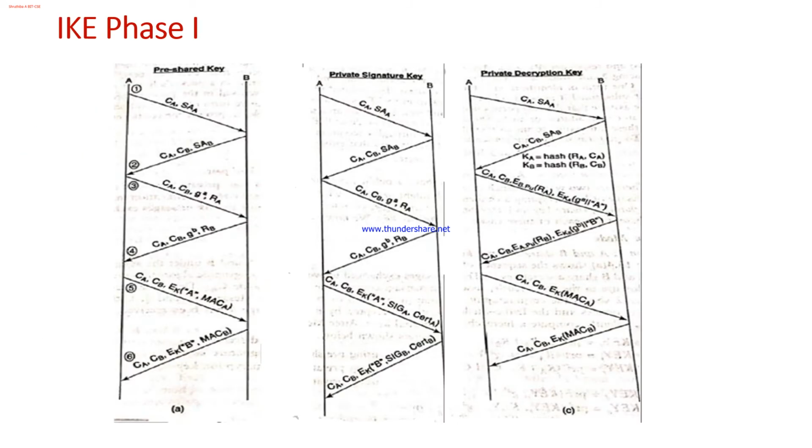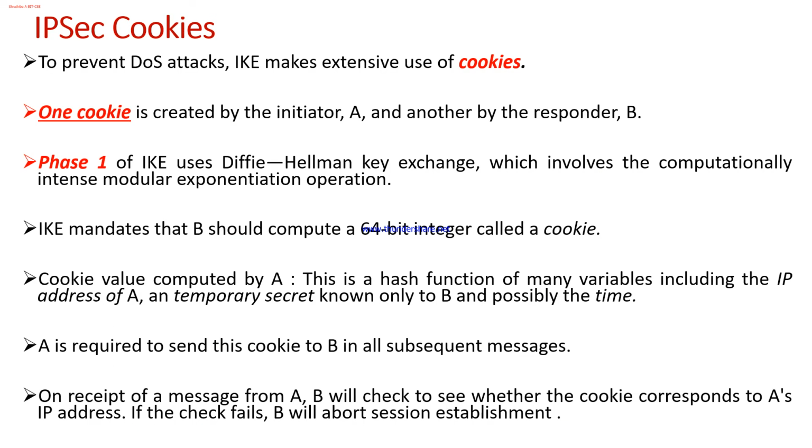Now the Internet Key Exchange, phase 1. In phase 1, as you all know, the Diffie-Hellman key exchange will happen. This procedure can happen using a 6-message conversation, or else it can happen in a 3-message conversation.